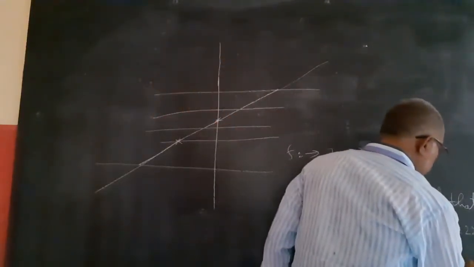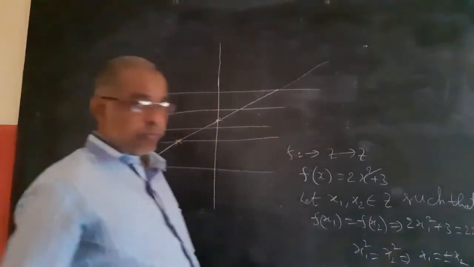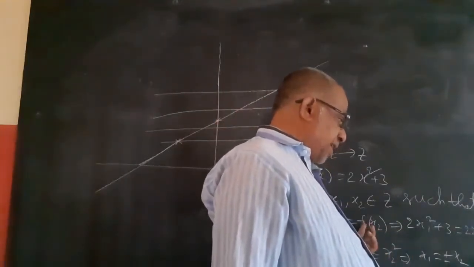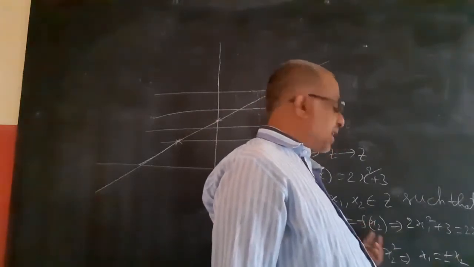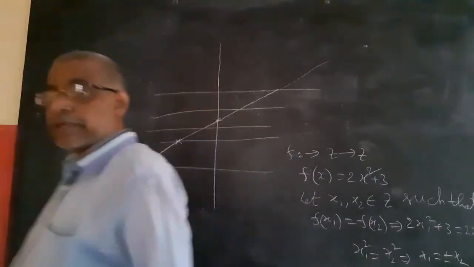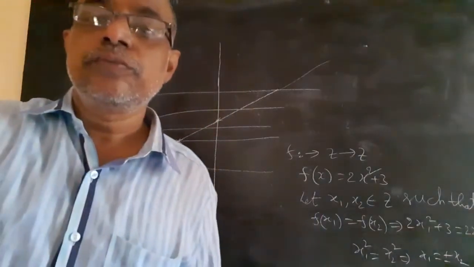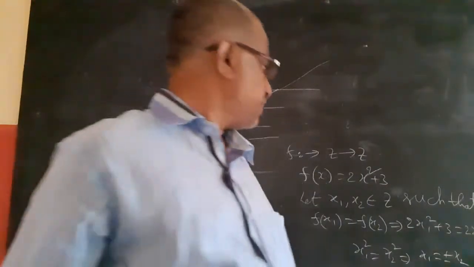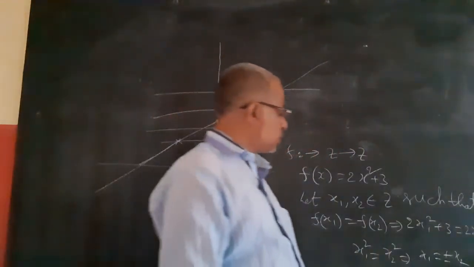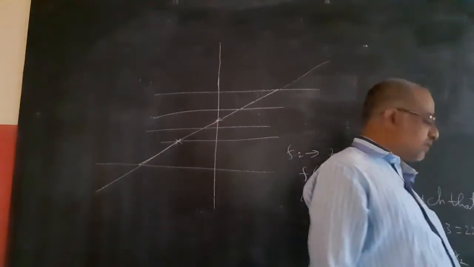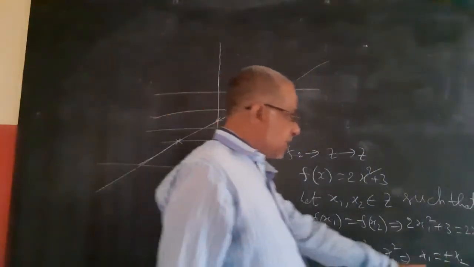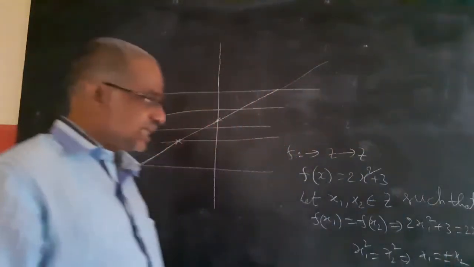So x1 equal to plus x2 and x1 equal to minus x2. That means it is having two pre-images.